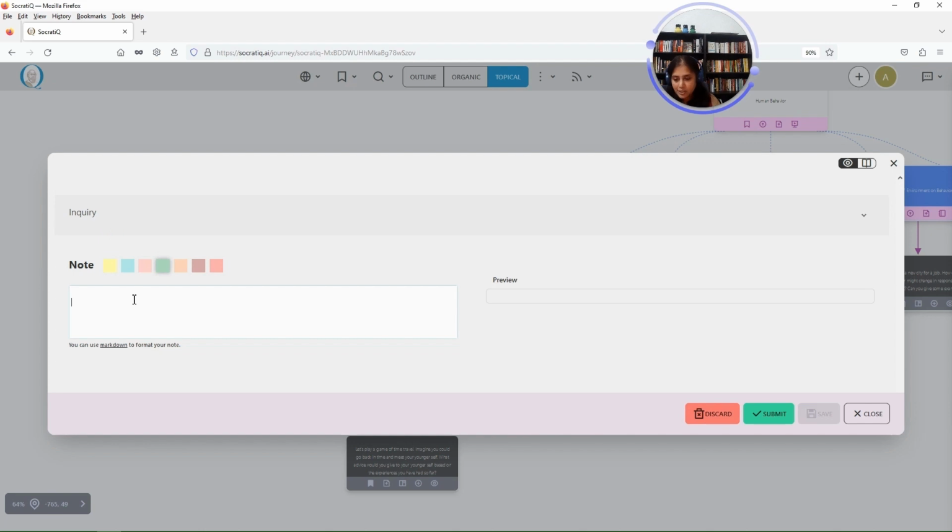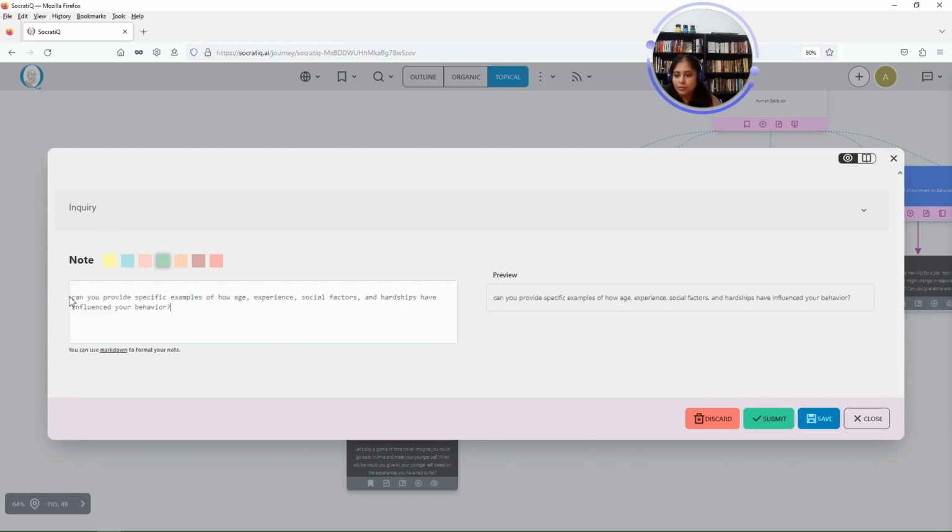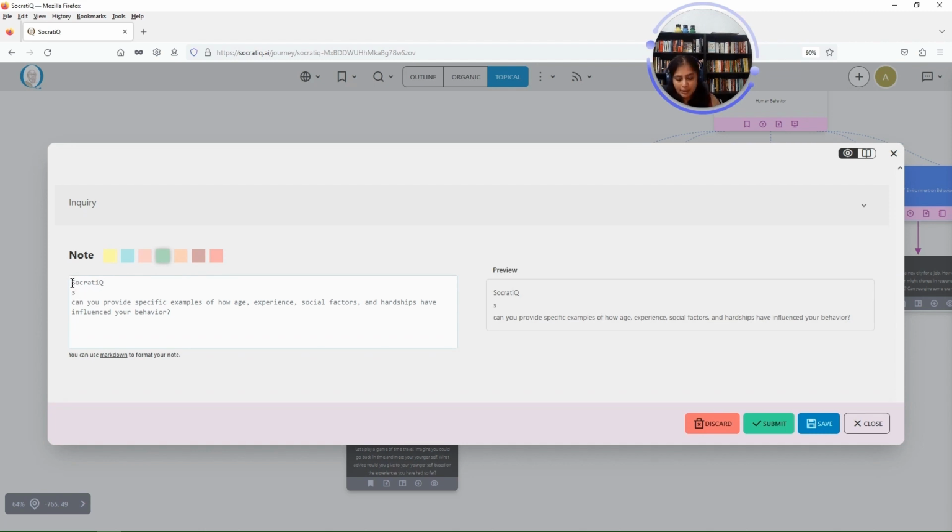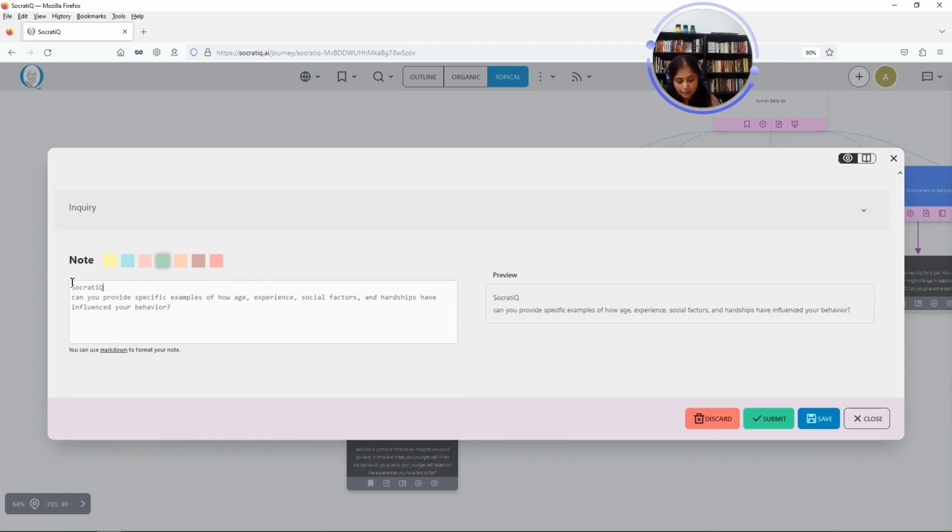So I'm going to add the note here and say SocratiQ's feedback. I'm going to make it bold. So you can use Markdown to do that. And you see here that when you enter the note, just like in response, you get to see the preview here and make any changes. You submit.